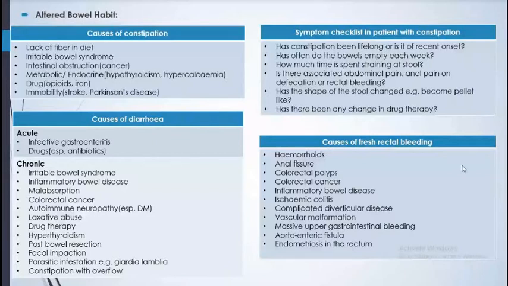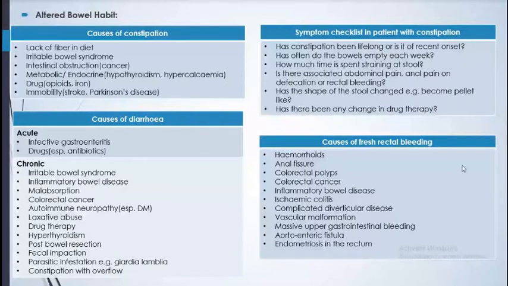Okay, now causes of fresh rectal bleeding. We talk about hematemesis, that is vomiting out of blood, but a patient comes with the complaint of blood in stool or fresh bleeding. In that condition, we take a history of hemorrhoids. People say in a normal way piles, that is hemorrhoids, or anal fissure, could be colorectal polyp or colorectal cancer. So any advanced age person who comes with blood in stool, and there are no hemorrhoids and anal fissure, we go for colonoscopy, because there could be a cancerous condition, or maybe inflammatory bowel disease or ischemic colitis, could be Crohn's disease or ulcerative colitis and all. We need to do colonoscopy for that.